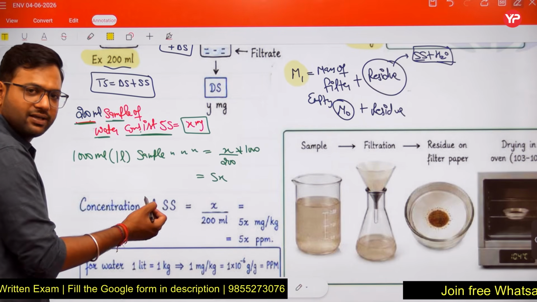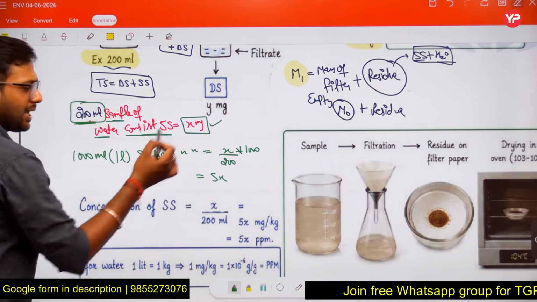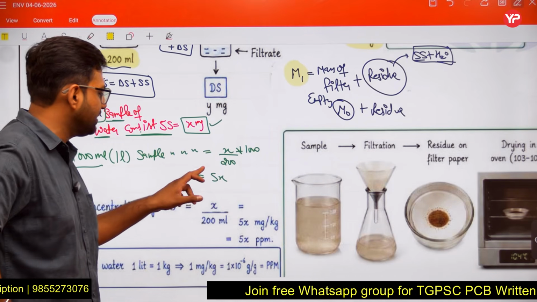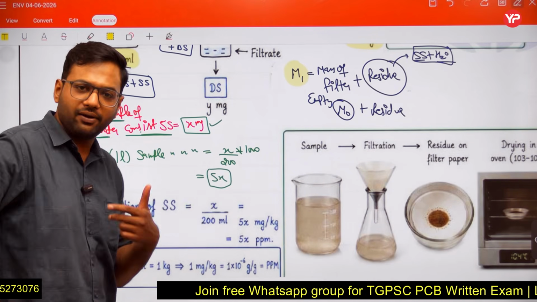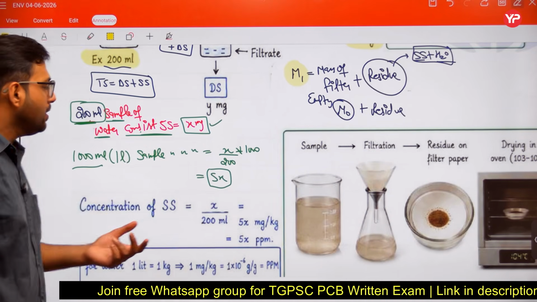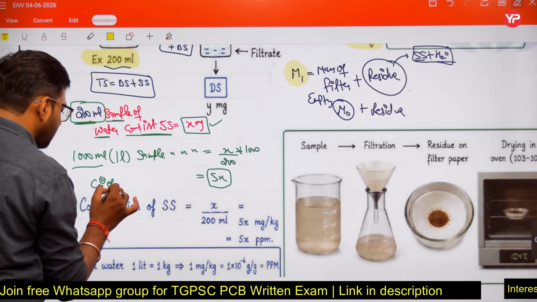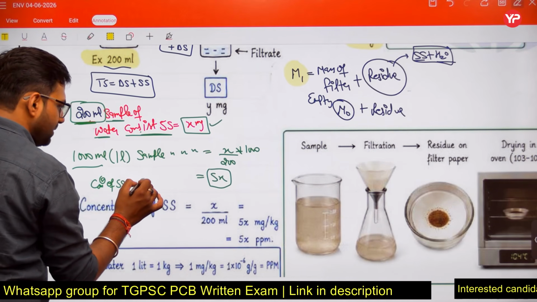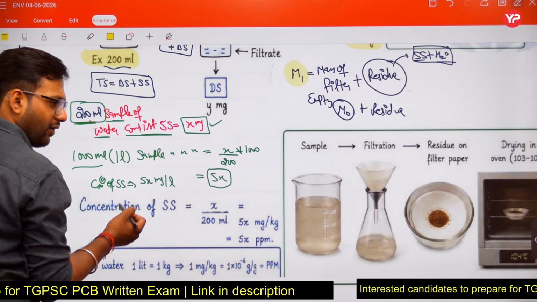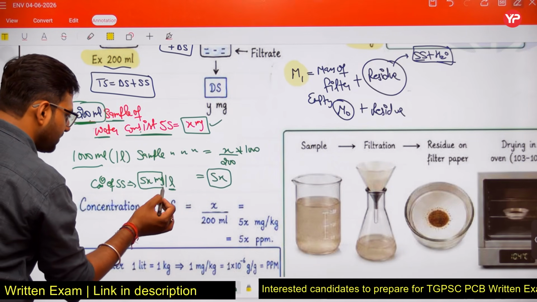So we can say 1000 ml sample of water consists of suspended solids 5 times X. Unitary method, very simple point. So the concentration of suspended solids in our water sample is 5x milligram per liter. So 1 liter sample consists of suspended solids 5x milligram.